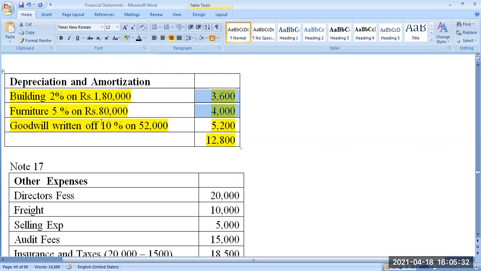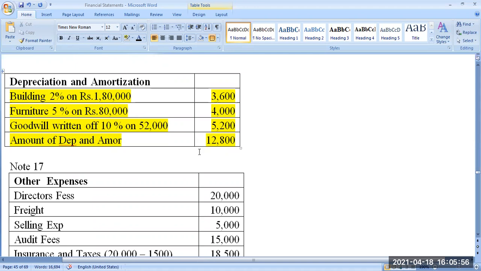Similarly, goodwill, 10% is the value to be written off on 52,000. That is 5,200. Total amount of depreciation and amortization. Okay. Any doubt in this?